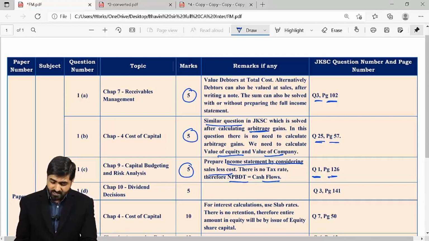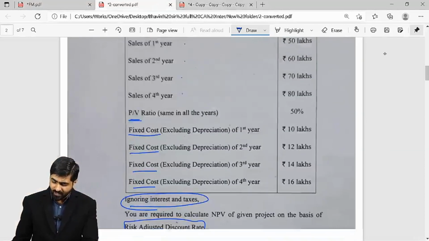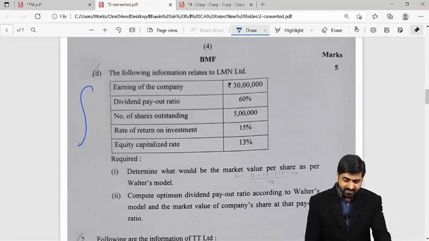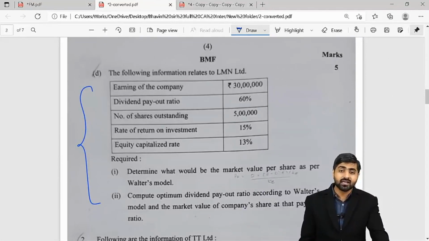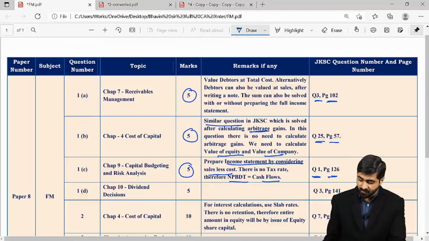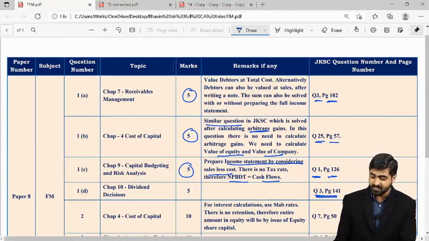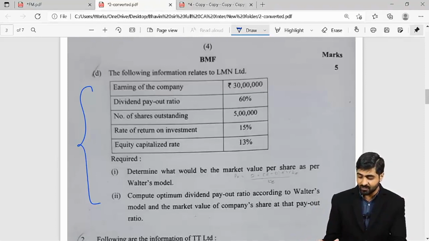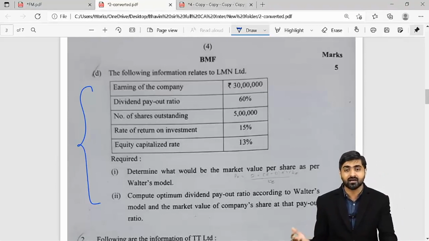If we are talking about question number 1D, 1D was regarding your dividend decisions, and exactly the same question was there in your JK Shah Classes question number 3, page 141. So there is no new additional concept in this particular question. You can just refer to that JK Shah Classes question and then approach this. You will find it extremely easy. Only the figures are a bit different.